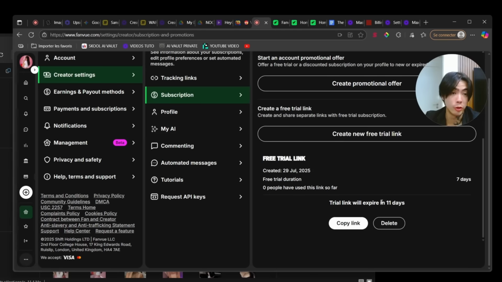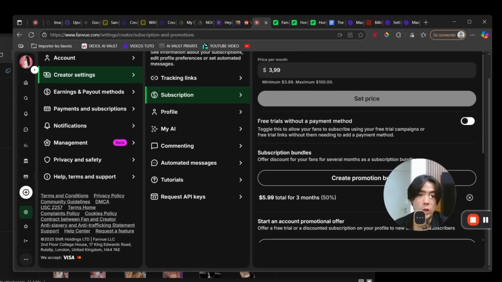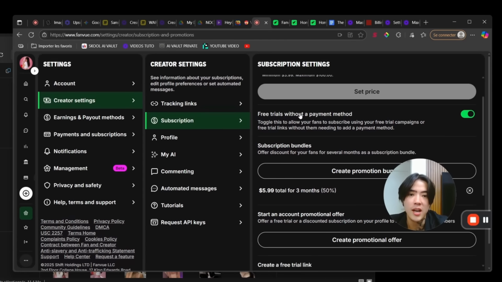Also with a free trial, this is very useful, but there are 2 settings to be careful with. Let me show you. Right there, there's free trials without a payment method. What does it mean? If you activate this, people can go and create an account and use the free trial on your account without registering their bank account. So you might think, oh, this is great, because people are scared to put in their bank account, right? So that way I will have more subscribers. This is very, very cool. No, this is wrong. Actually, it's the opposite, and I'm going to tell you why. Basically, the best is to leave it like this. I know a lot of people who make this mistake.